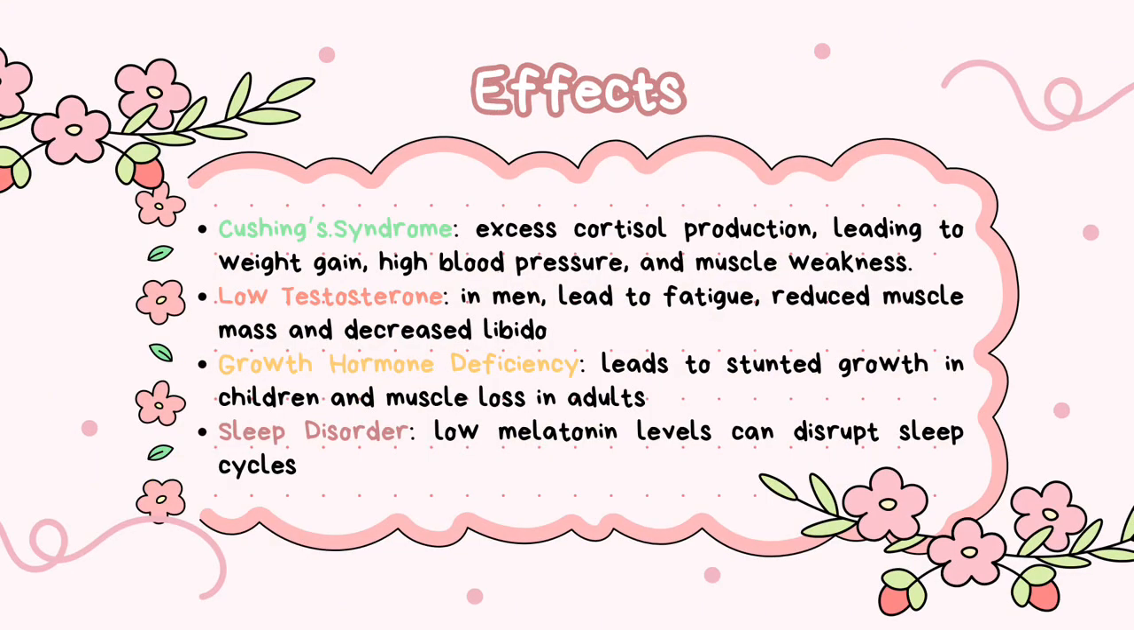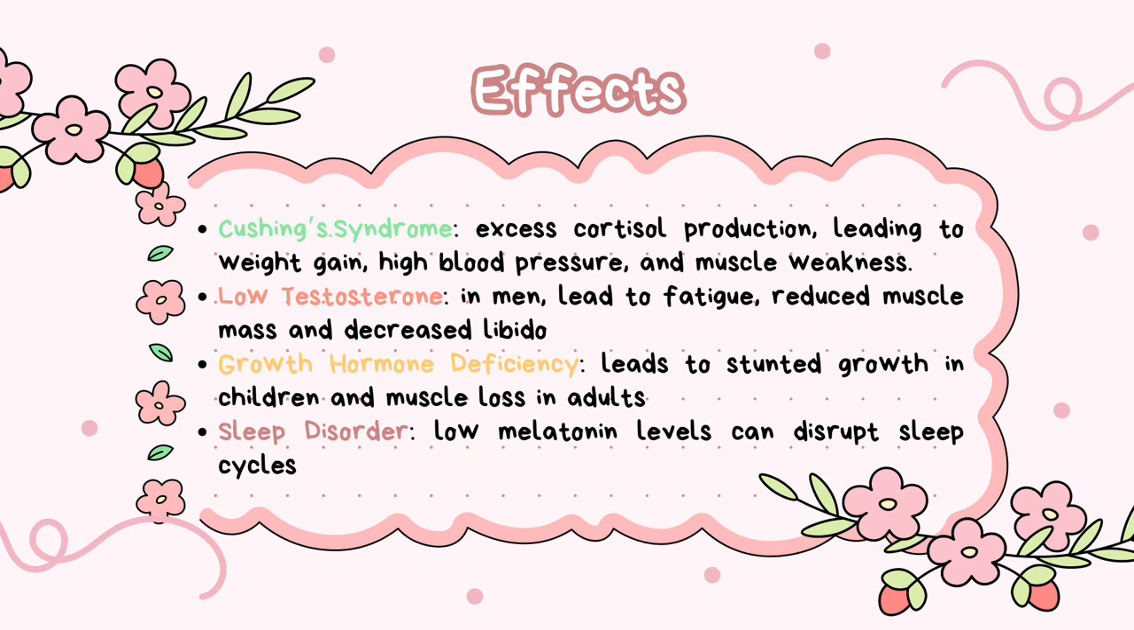Here are few effects of hormonal imbalance that lead to chronic illness. The first one is Cushing syndrome. It occurs when excess cortisol production leading to weight gain, high blood pressure, and muscle weakness. The second one is low testosterone. This occurs in men, lead to fatigue, reduced muscle mass, and decreased libido.